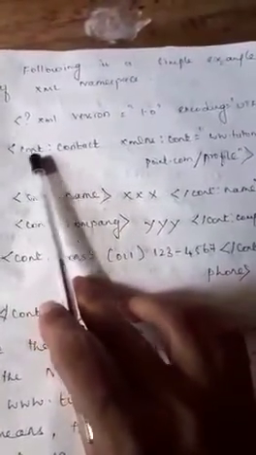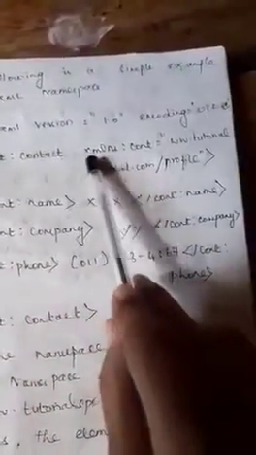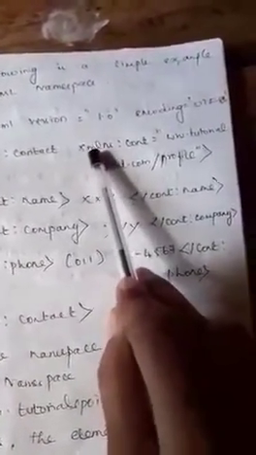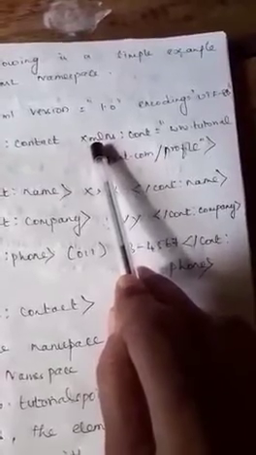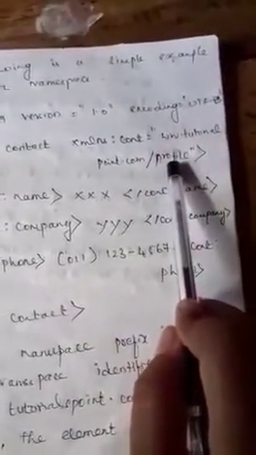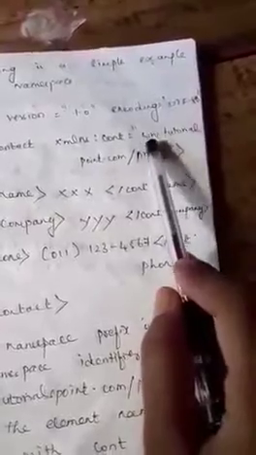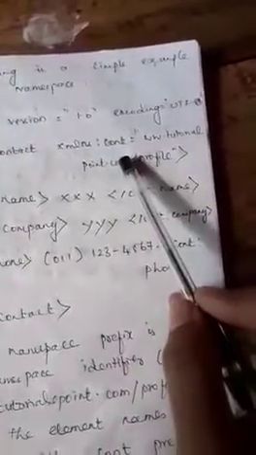This is the namespace name. This is the colon. This is the prefix cont, the name of the namespace. You should give the keyword xmlns colon, then the prefix equal to the URL you want to link to your document. This is the important point: you have to give this URL. In that URL, the set of rules for this coding is referred.